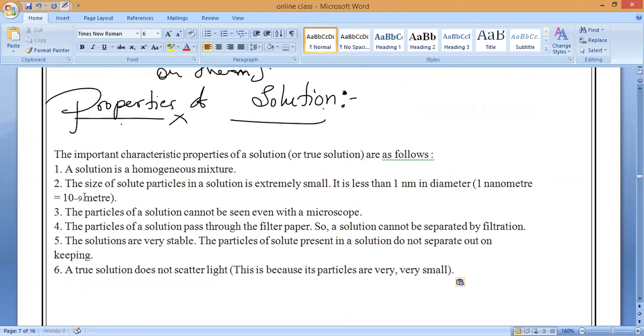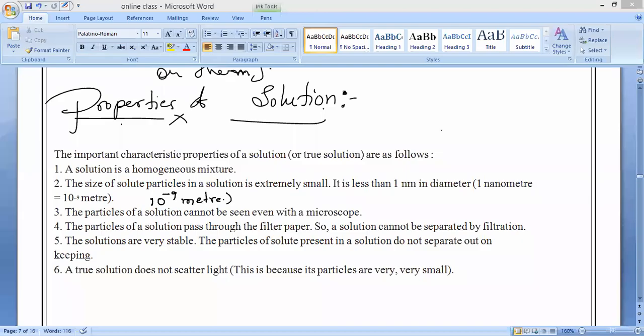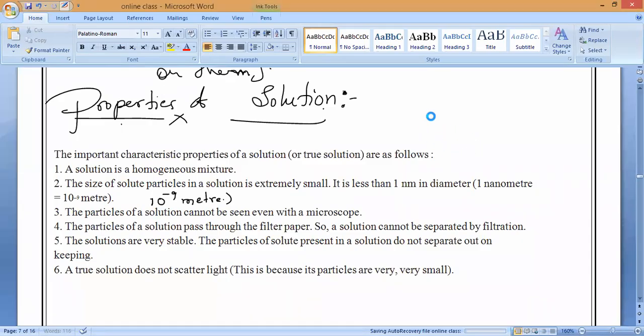Okay. So this is 10 power minus 9 up. I am sending it up. Okay, guys, everybody, up it is 10 power minus 9. Understand, Hari? 10 power minus 9 like this, 10 power minus 9 meters. Write all the properties so that we will discuss now. So these all 6 properties we already studied from the sugar solution.